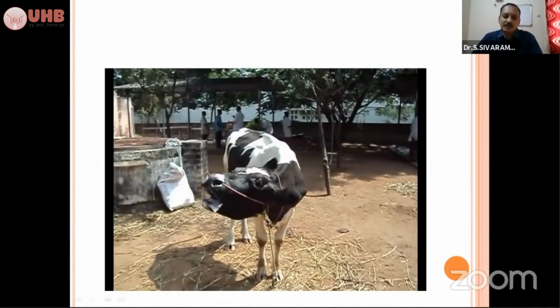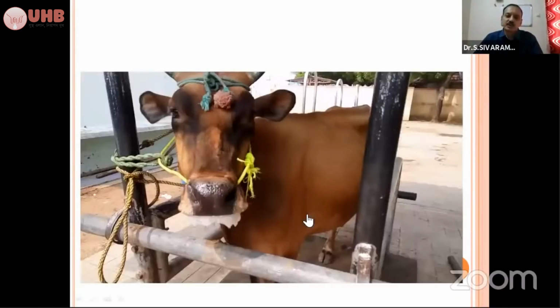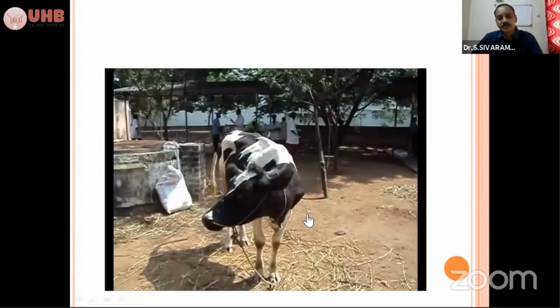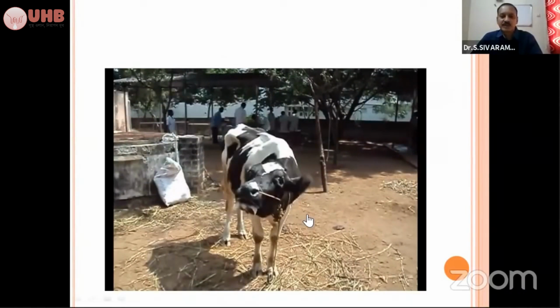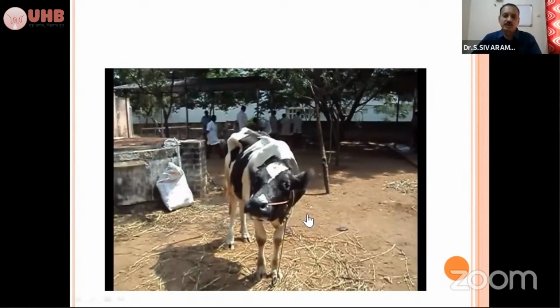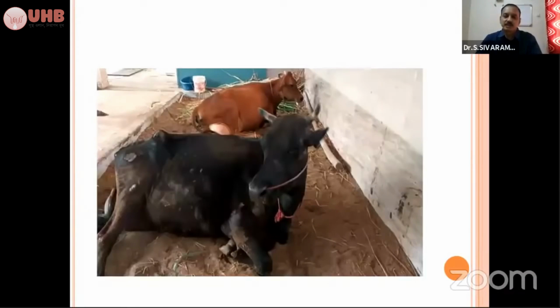So this type of abdominal bellowing will be there in case of rabies, not in ketosis. When the animal is showing this type of clinical signs, you have to rule out rabies. So the animal is having frothy salivation with abdominal bellowing. This is a clear case of rabies, and you need not be confused whether it is a nervous form of ketosis or not.